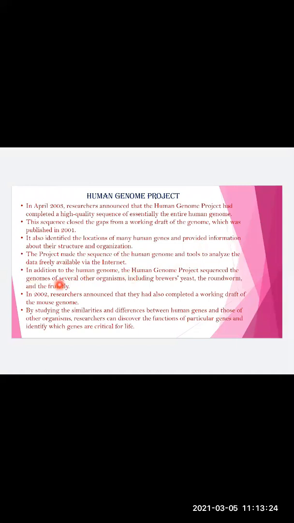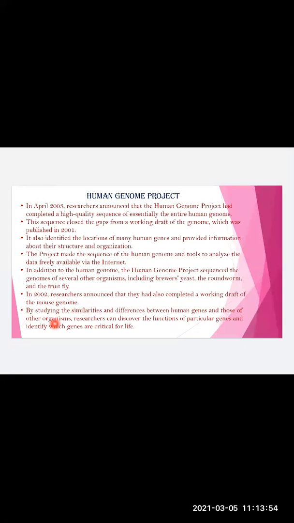The project made the sequence of the human genome and tools to analyze the data freely available via the internet. In addition, the Human Genome Project sequenced the genomes of several other organisms, including brewer's yeast, roundworms, and fruit flies. In the year 2002, researchers announced that they had also completed a working draft of the mouse genome.